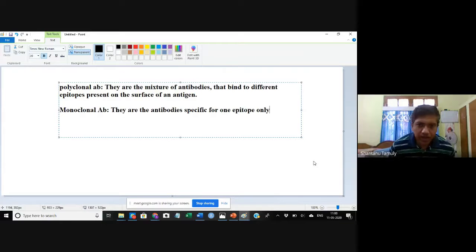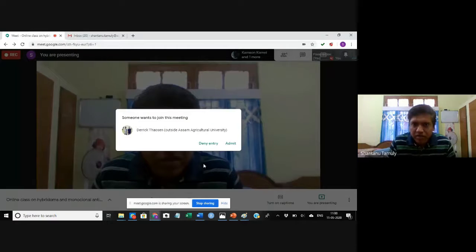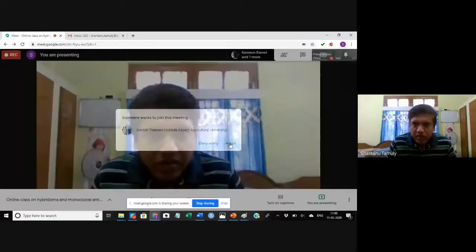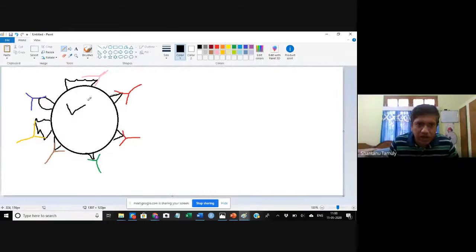These are the antibodies which are specific for one epitope only. If I go back here, say for example, the green color antibody, you can see that this particular green color antibody is specific for this particular epitope only.